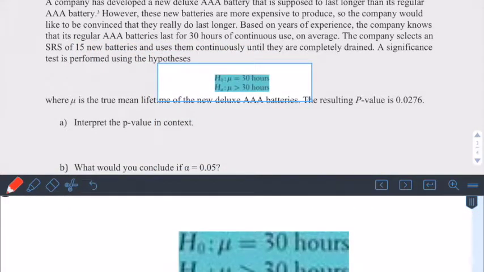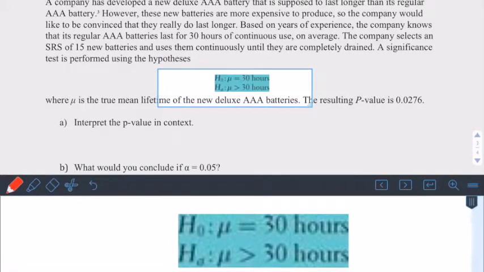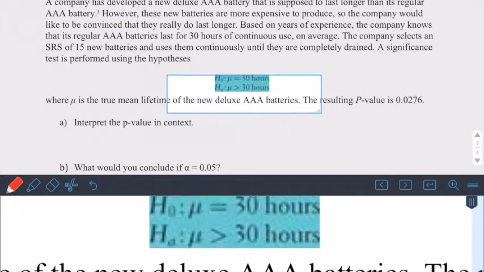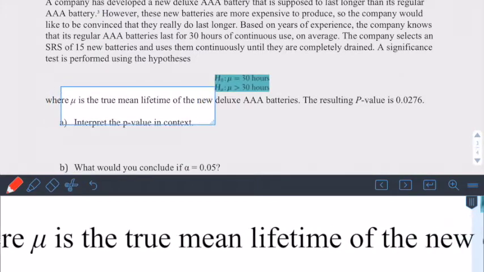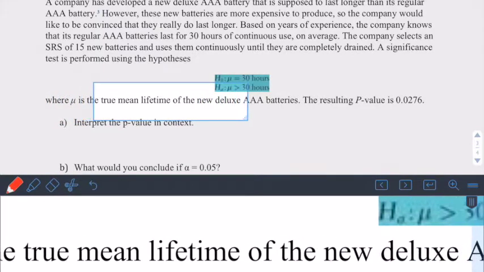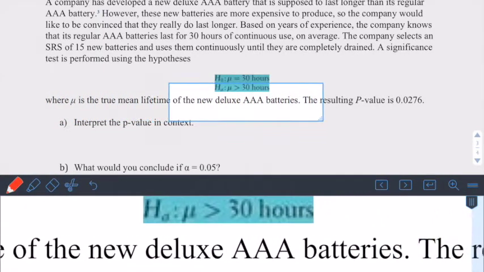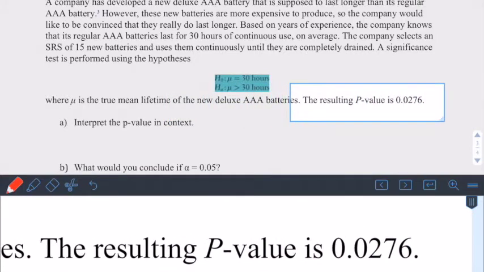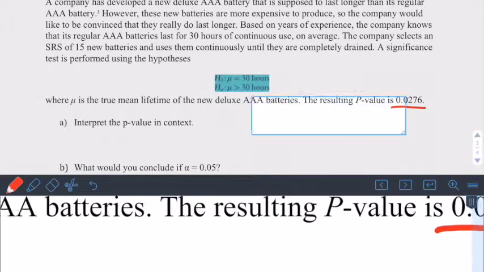So we have our null hypothesis that mu, our average battery life, is 30 hours, and we want to try to find evidence in the alternative hypothesis that the battery lasts for greater than 30 hours. So mu is the true mean lifetime of the new deluxe AAA batteries. The resulting p-value is 0.0276.